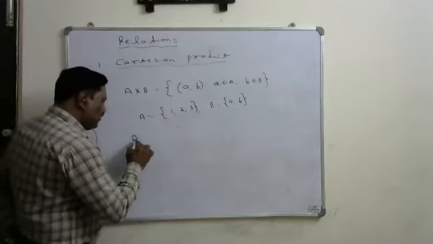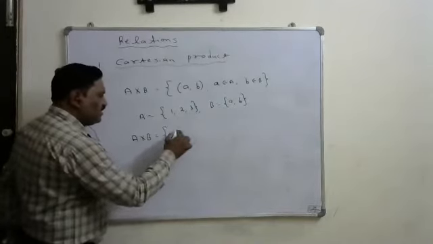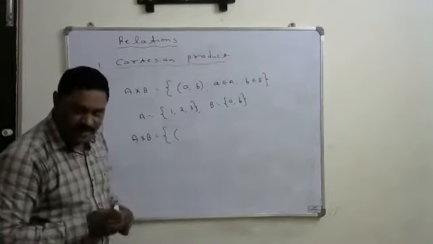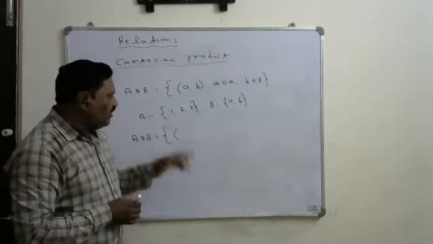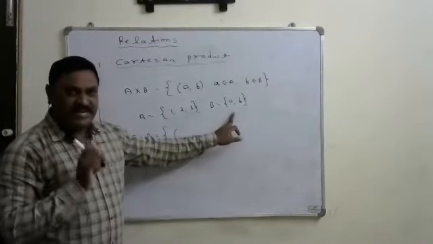Then A cross B is the set of all the ordered pairs whose first element you take from the set A, whose second element you take from the set B.